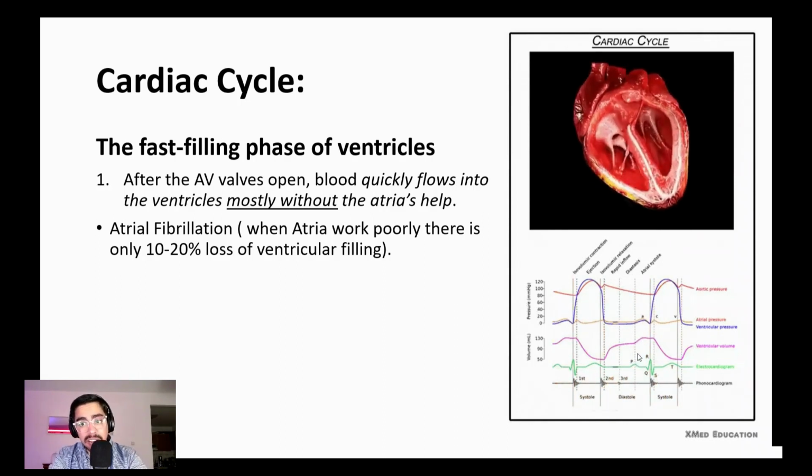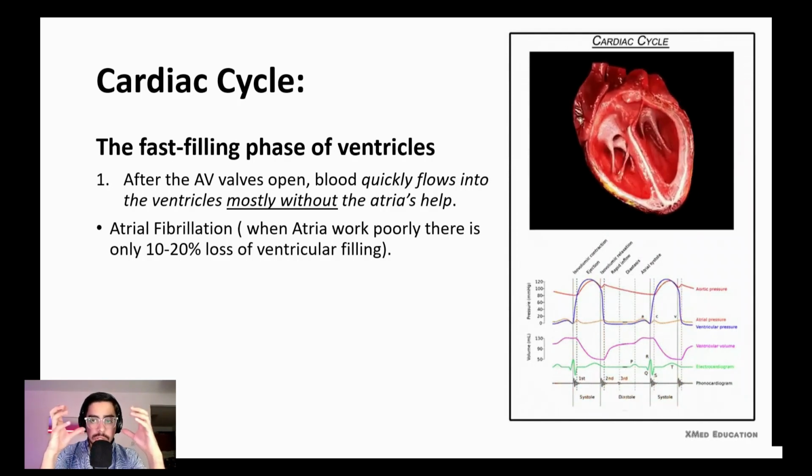Contraction happens after the P wave. See, like here contraction is happening, and this is only 10 to 20% of the ventricular volume. So in case the atrium doesn't work properly, for example, there is a condition called atrial fibrillation, where the contraction of the atrium doesn't happen regularly.